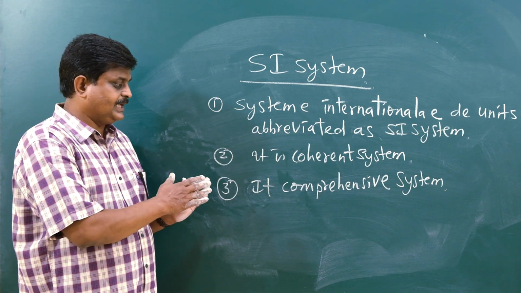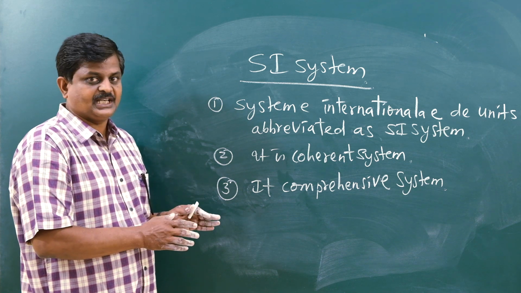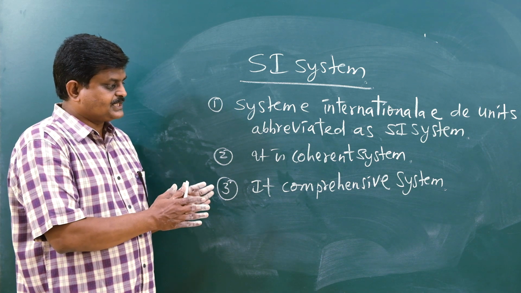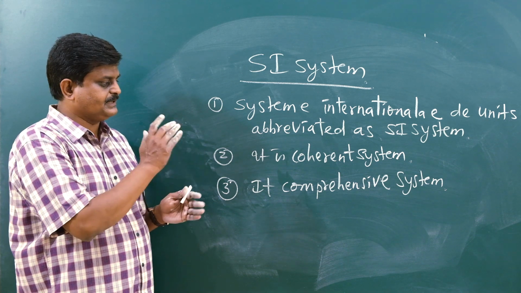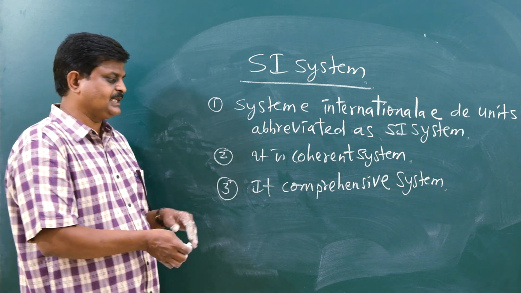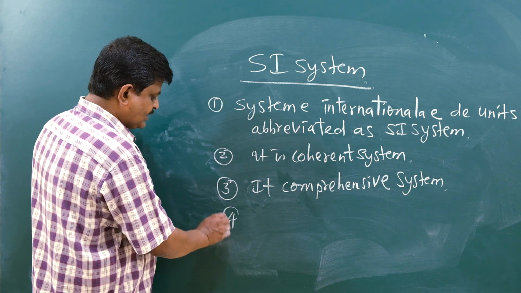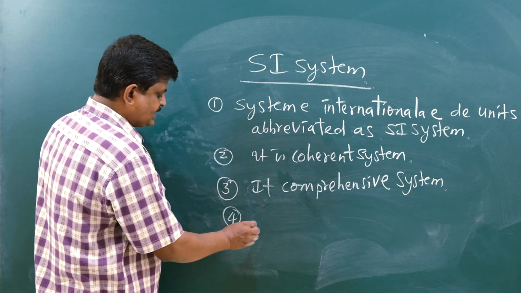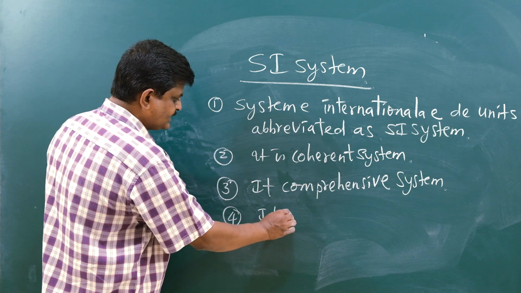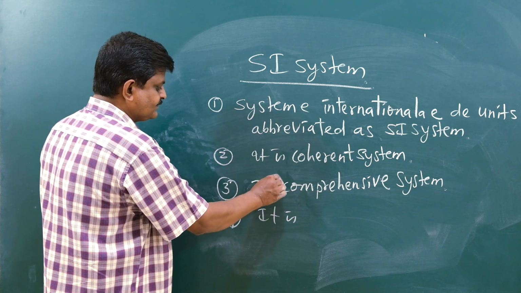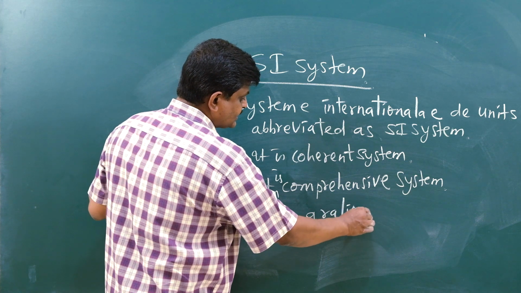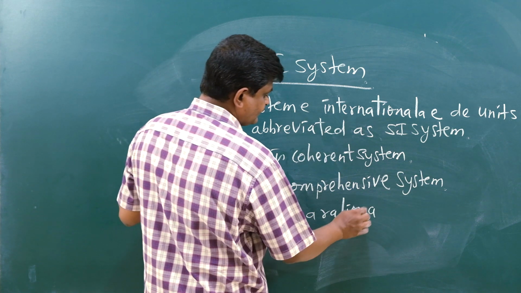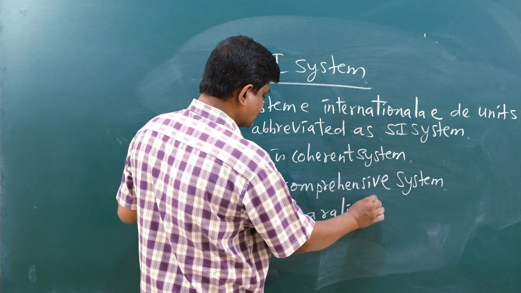It is so compact but contains everything. So the fourth important point regarding the SI system is it is a rationalized system.